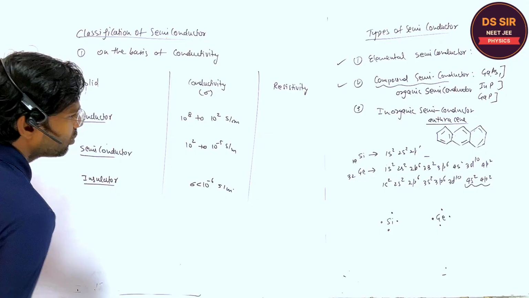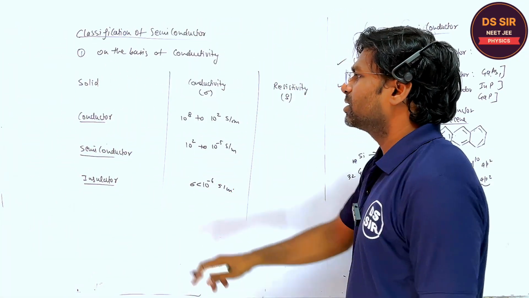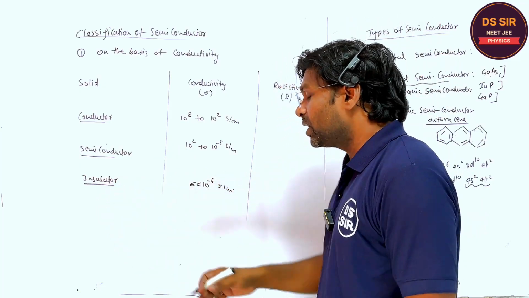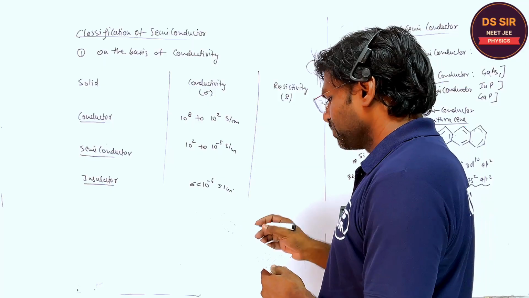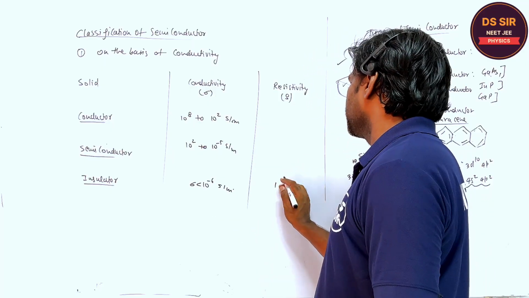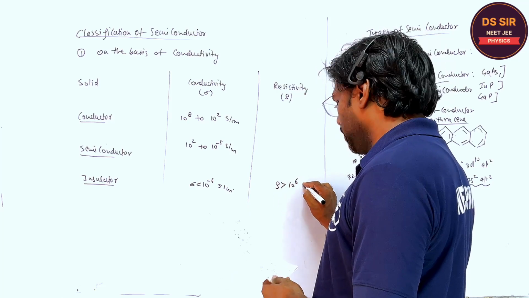You understand this thing or not? The resistivity of the conductor is very less, but for the insulator it is very high. It is more than 10 to the power 6 ohm meter.